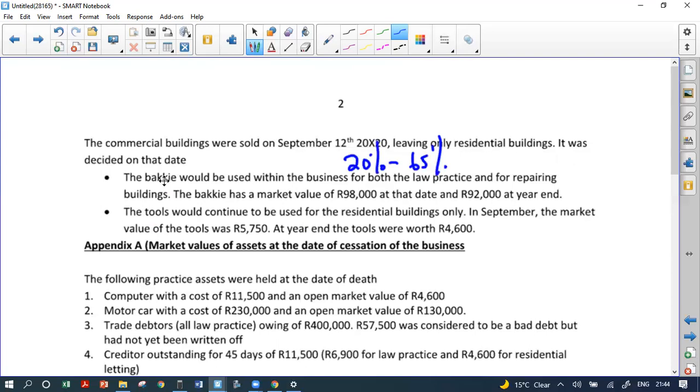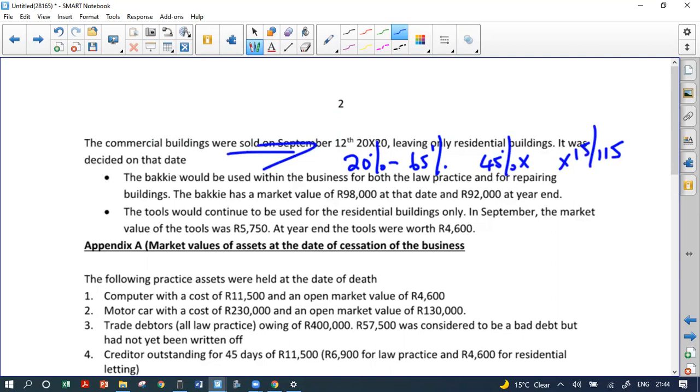This is a partial change in use. So what are we going to do with the partial change in use, guys? We're going to say it's 45% times by lower of cost or market value times 15 over 115. And that's what we're going to do with the bakkie.